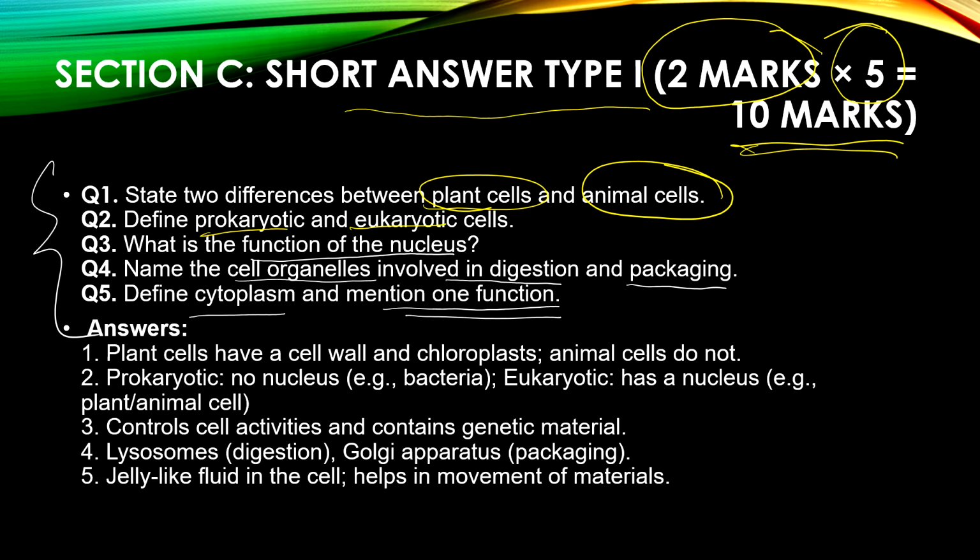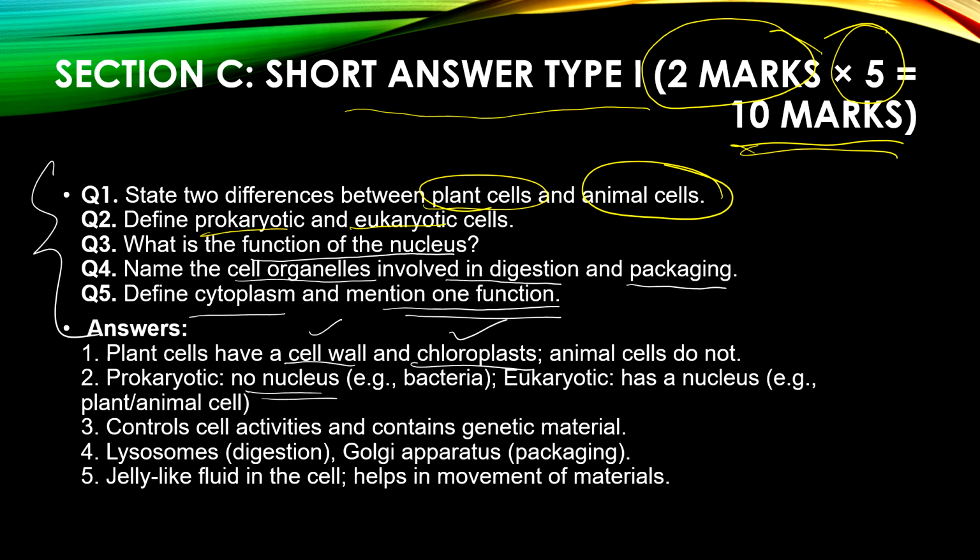So the first question was differences between the plant cell and animal cells. So first 2 things we'll say: plant cells have a cell wall, animal cells do not. Plant cells have chloroplast, whereas animal cells do not have chloroplast. These are the easiest ones. You have many other differences if you can write, but these are the easiest to recall, right? Chloroplast and cell wall.